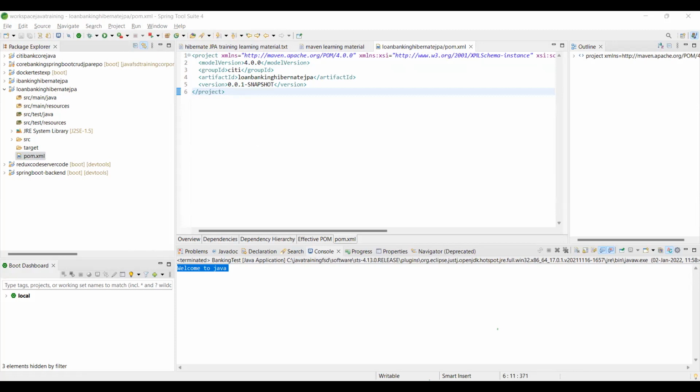Maven. It's a tool to build the project, to deploy the project, to download the dependencies. So I click here. So this is Maven.